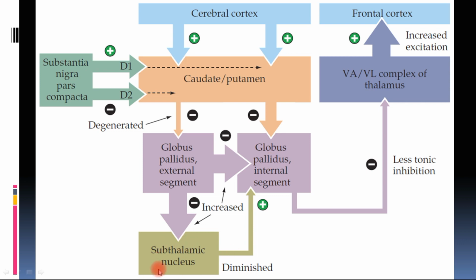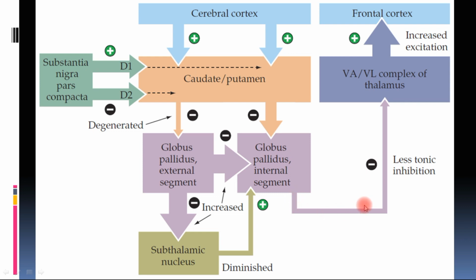And in hemiballism, this would be normal, but this discharge gets diminished, which ultimately produces the same output, that is, the inhibition will decrease because of the breakage of the indirect pathway here in the subthalamic nucleus, and it is not able to stimulate the globus pallidus internal segment.